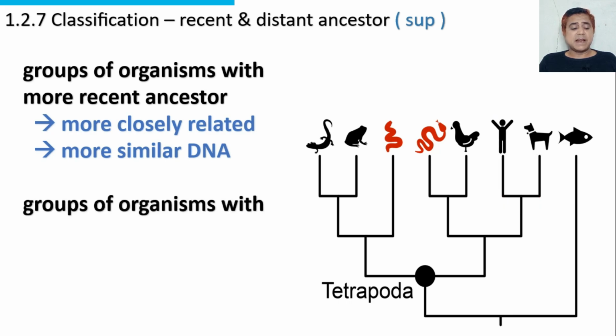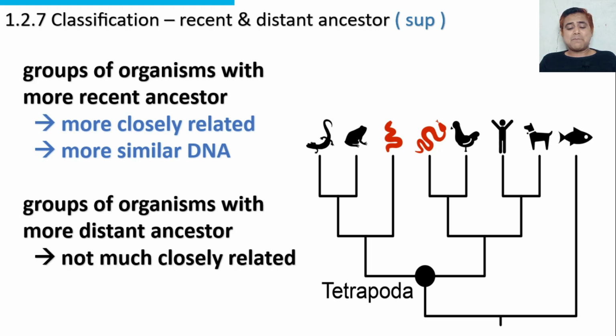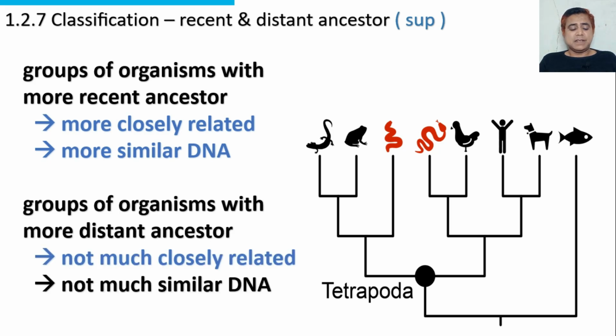On the other hand, groups of organisms with a more distant ancestor are not closely related and do not have much similar DNA. For example, look at the diagram. There is a fish and a man. Man is a mammal and fish is a member of the class fishes. Now we find their ancestors.